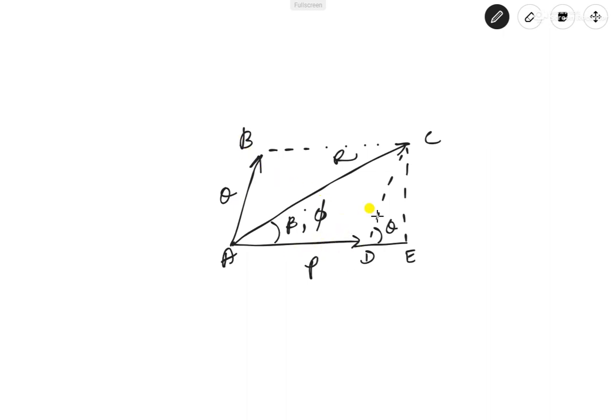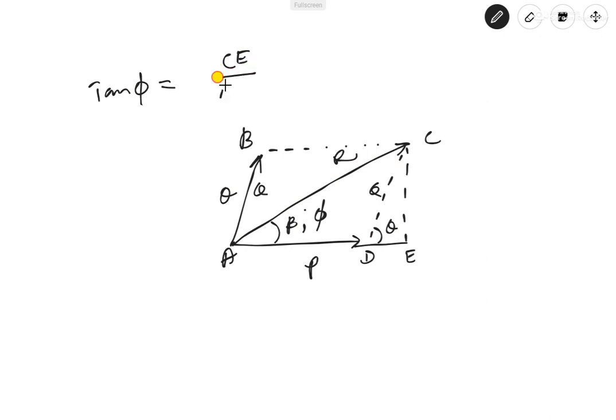And you want tan phi. From the previous derivation, tan phi will be CE by AE in this triangle.